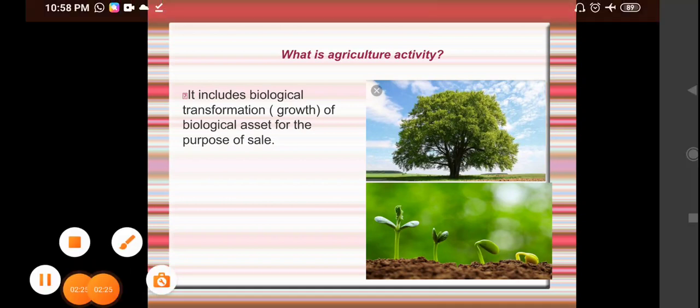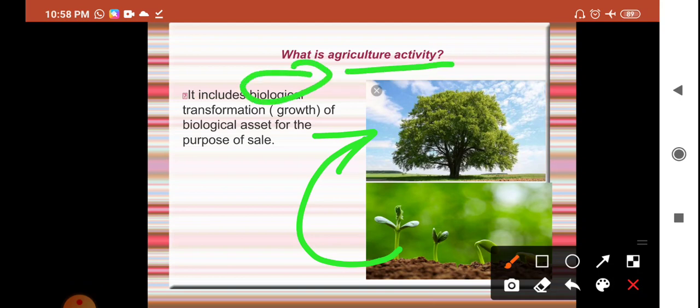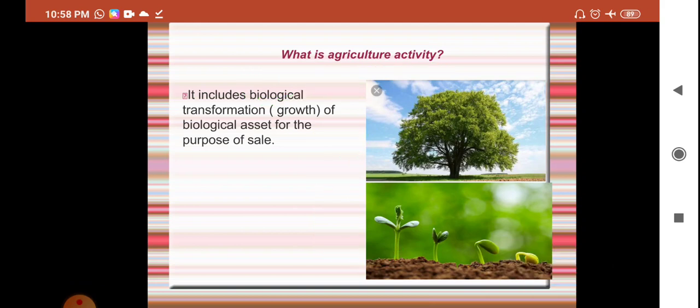This is the natural transformation of a plant to a tree. This is called agriculture activity. We are growing the plant till it becomes a tree, and after that we are earning profit from that. That is called an agriculture activity. So it includes the biological transformation of the biological asset.